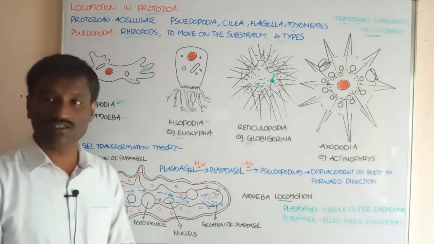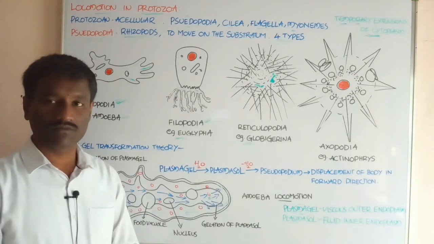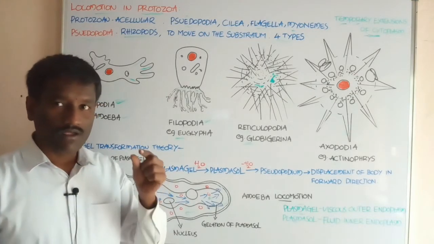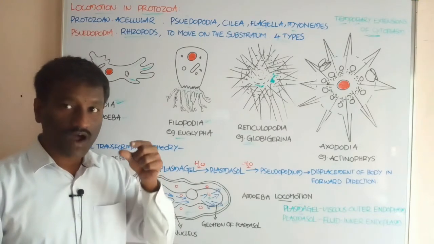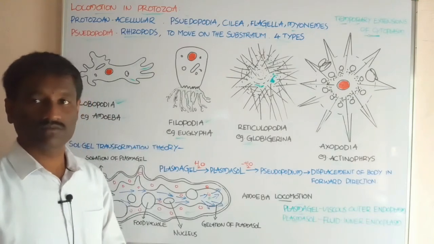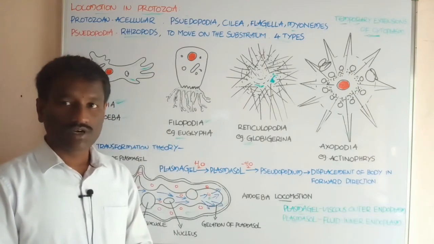This is the Sol-Gel transformation theory. Okay students, now we discuss the formation of pseudopodia.